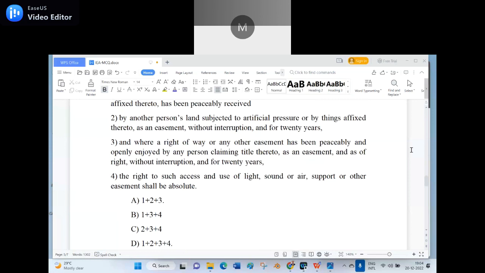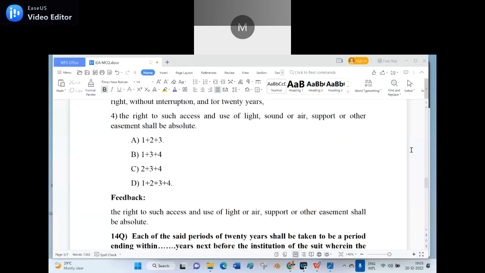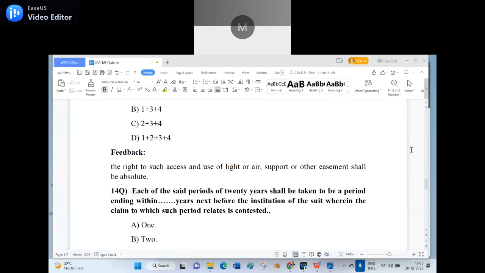Nobody could stop it. Either the light or the air which you are enjoying more than 20 years. If anybody obstructs your air and light, you can have a right under the Easement Act to file a case and see that such impediment would be removed. Is it clear? Say yes. Sound comes under public nuisance. If it is in a residential locality, we can say it is a private nuisance. So a right to such access and use of light or air, support or other easement shall be absolute.